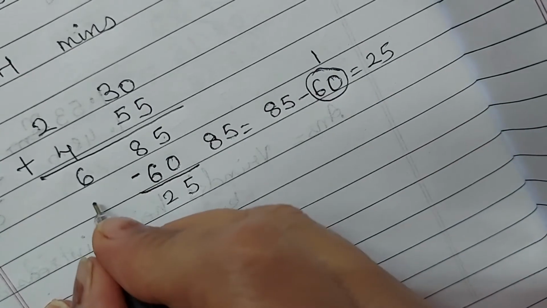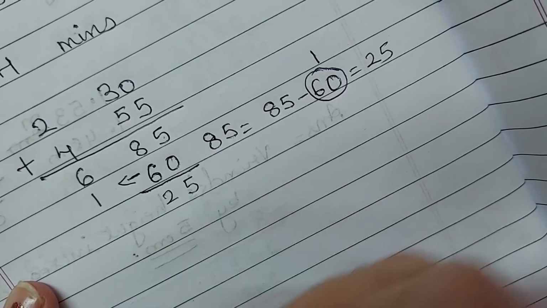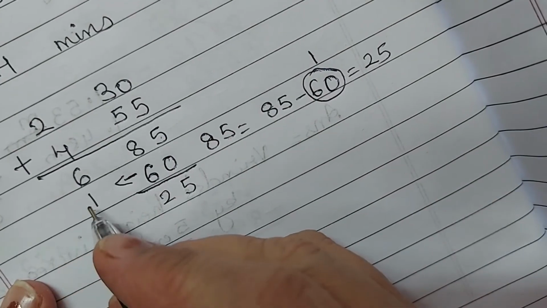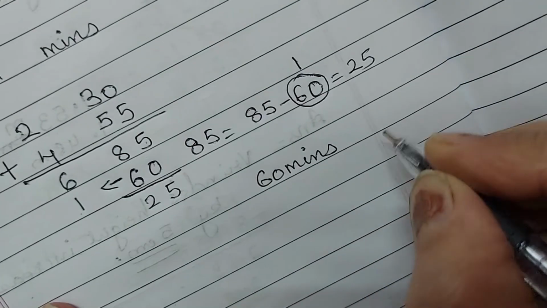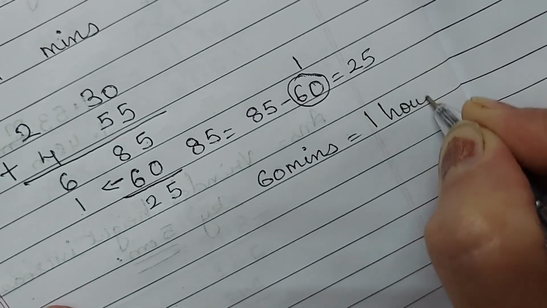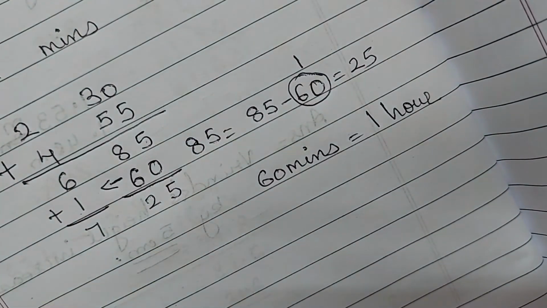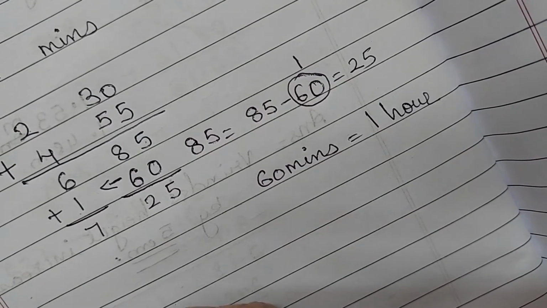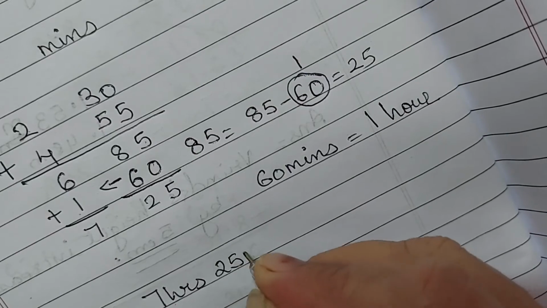Now this one we will write in this column because 60 minutes is equal to 1 hour, no? This 60 we wrote as 1 in this column. Why? Because 60 minutes is equal to 1 hour. Understood? Now this you have to add. This becomes 7. So now what is your total time? Answer we can write here, final answer. Answer is equal to 7 hours and 25 minutes.